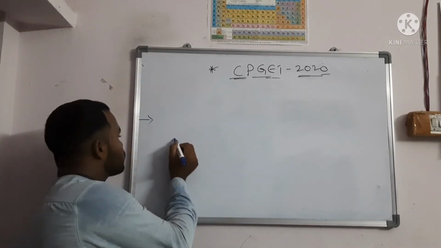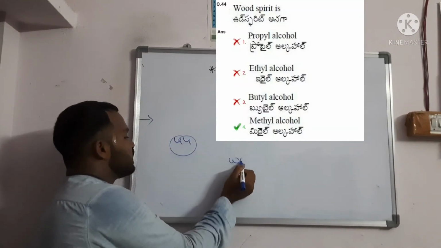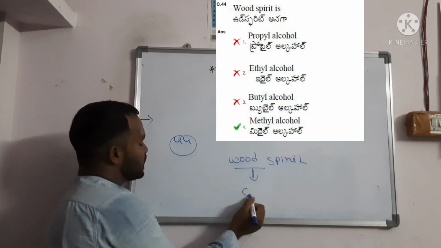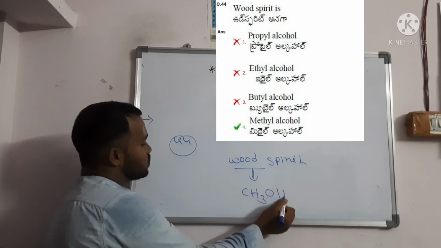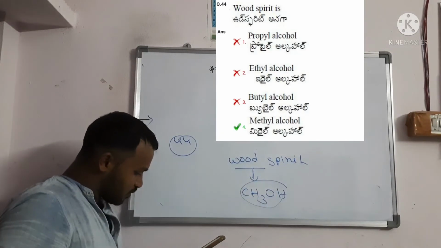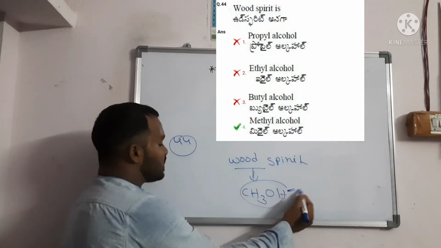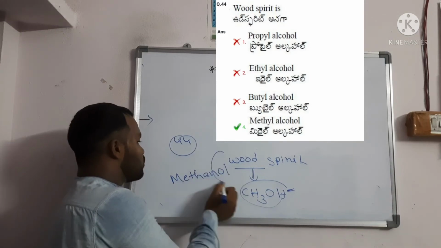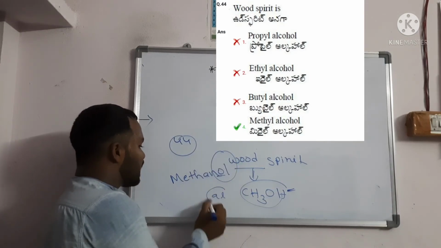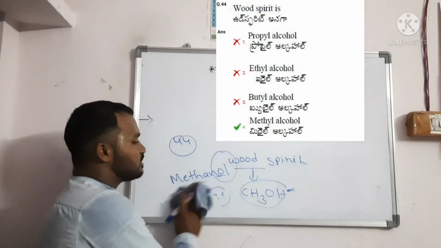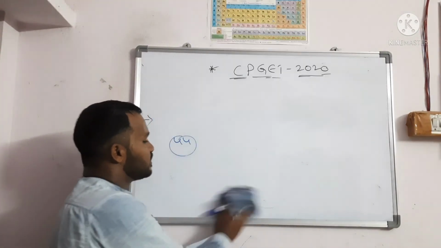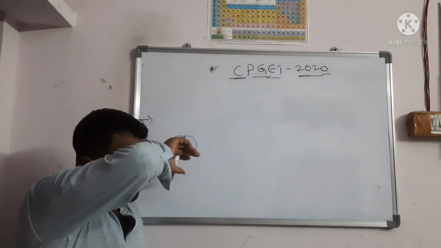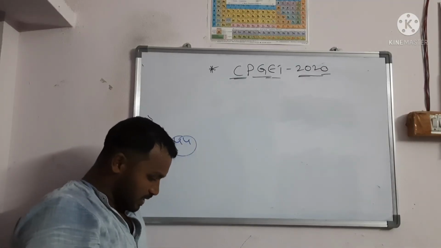Next, question number 44. Wood spirit. Wood spirit is called methanol. Methanol is nothing but methyl alcohol, CH3OH. So which one is correct? Option number 4, methyl alcohol, they have given. Sometimes they will give methanol. Methanol means METH-ANOL. Don't confuse: if it is AL, that is aldehyde. So the answer is methanol or methyl alcohol. If you know this, such as wood spirit and rectified spirit, these questions they will generally ask in the entrance examination.